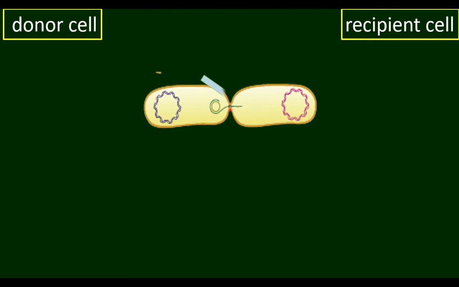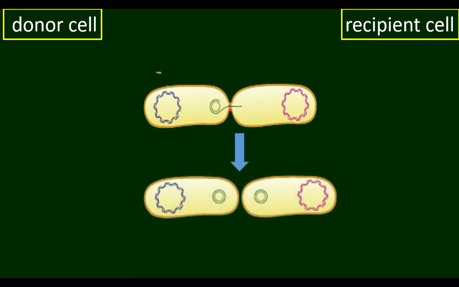Plasmid is a ring-like structure containing double-stranded DNA. One of the strands is transferred through the conjugation tube into the recipient cell. The new strand is synthesized afterwards. Both the cells have double-stranded DNA in the plasmid.